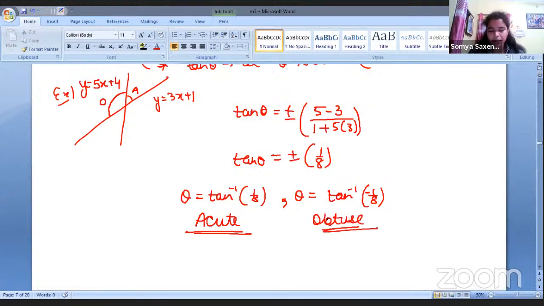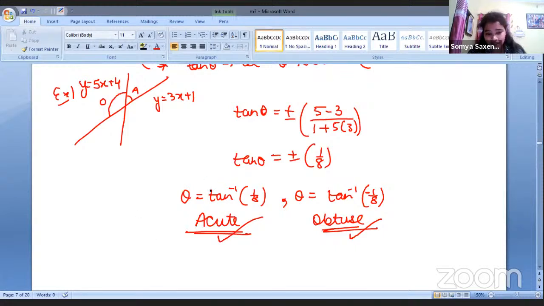So we can mention it, but I don't think in the MCQ they will ask you to mention something. So you have to keep in mind that plus minus should be there. If it is not identified whether you have to find the acute one or the obtuse one, you have to write both the signs, plus and minus, because it is not specified. So how can you say that you have to take plus or minus, right? But definitely, if acute is asked, you can take the positive one. If obtuse is asked, you can take the negative one. There is no problem in that, right?